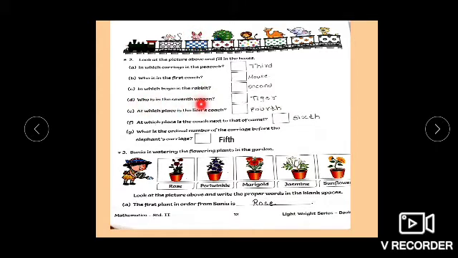Who is in the 7th wagon? Let's see: first, second, third, fourth, fifth, sixth, seventh. It is tiger. At which place is the lion's coach? Where is lion? Here. First, second, third, fourth. Fourth coach. At which place is the coach next to that of camel?